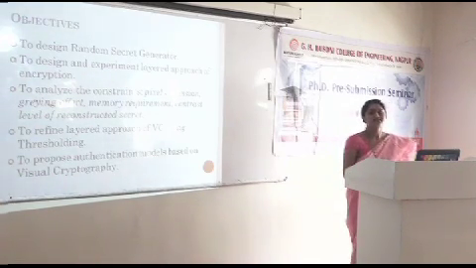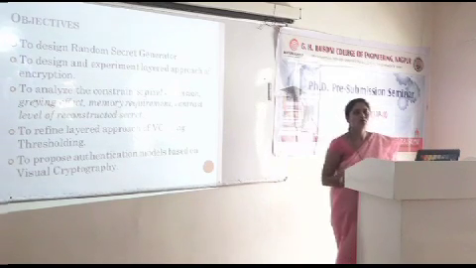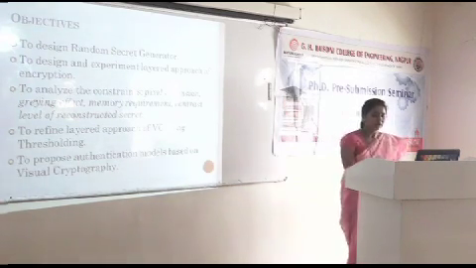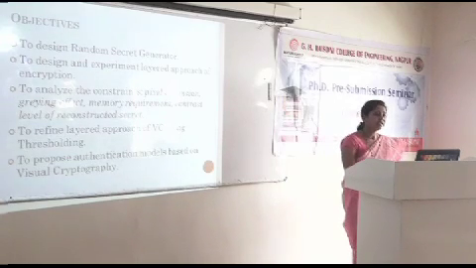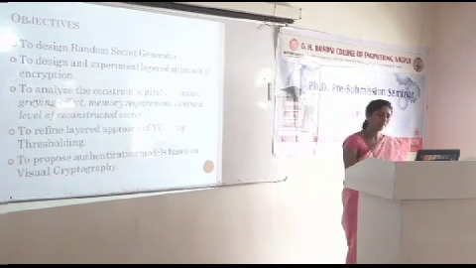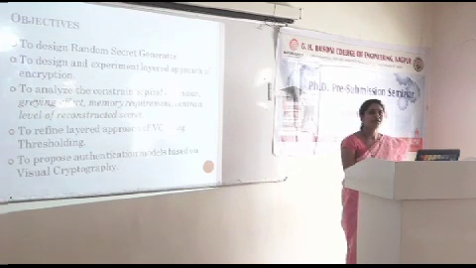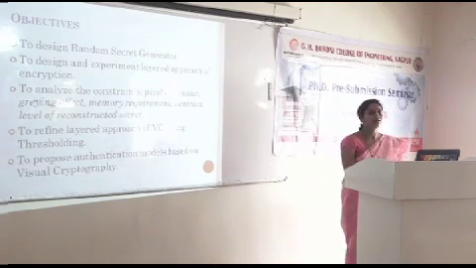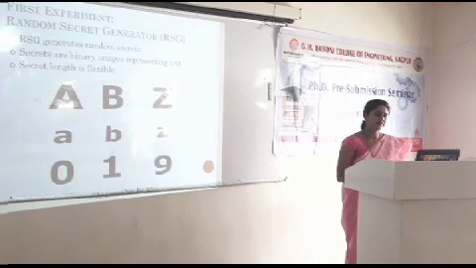Here we analyze the constraint, the pixel expansion ratio, how much it is. We try to reduce it and remove it. Then we analyze the existence of the grain effect, its removal, the memory requirement, as well as the contrast level of the reconstructed secret. In the next objective, we try to refine the results obtained with the hierarchical approach, and 3 authentication models are defined using hierarchical visual cryptography.